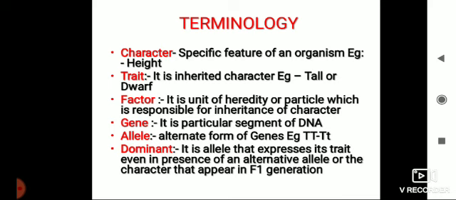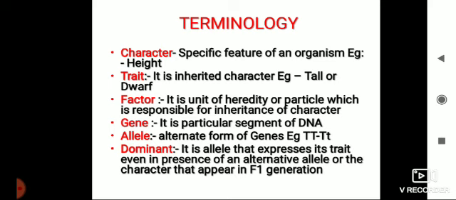Factor we call the gene, but according to Mendel, it is the unit of heredity, or it is a particle which is responsible for inheritance of character. Gene is a particular segment of DNA. What is DNA? Deoxyribose nucleic acid. It is made up of pentose sugar, phosphate group, and nitrogenous base. Nitrogenous bases are purines and pyrimidines. Purines are adenine, guanine. Pyrimidines are cytosine, thymine.